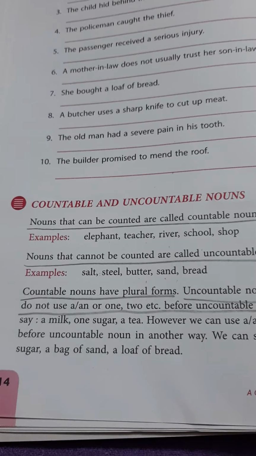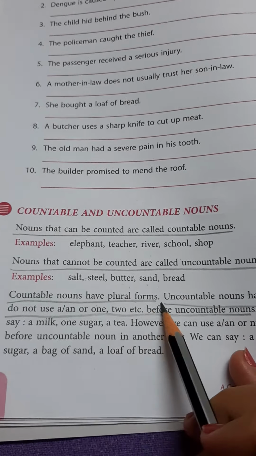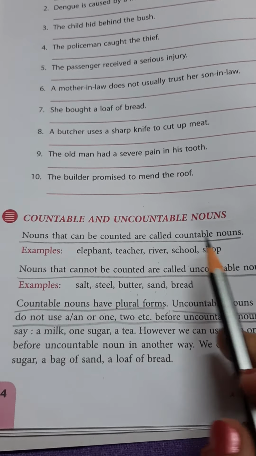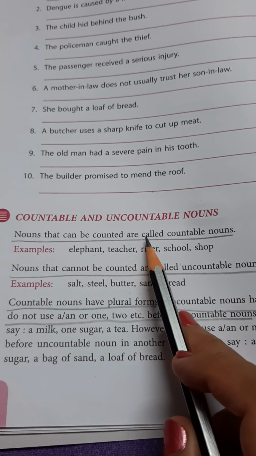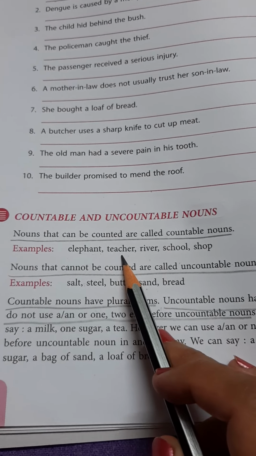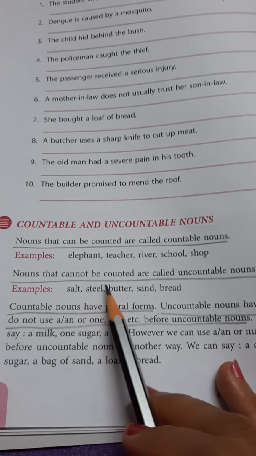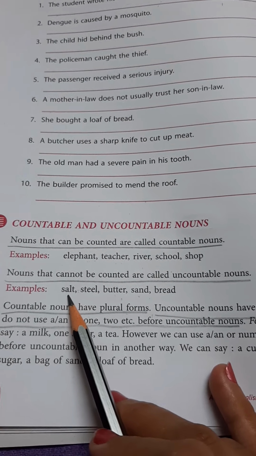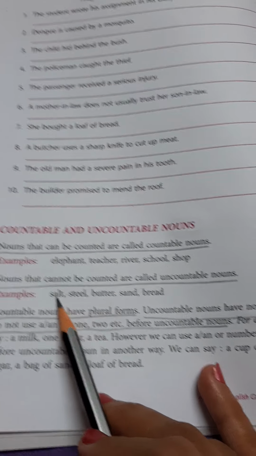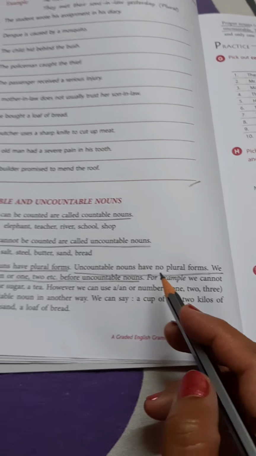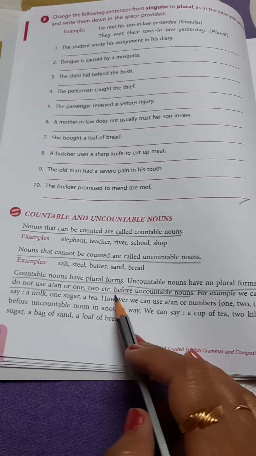Now you have to remember that countable nouns have plural forms because we can count them. If I say one elephant, then what will be its plural? Its plural will be elephants. That is more than one elephant. But uncountable nouns don't have the plural forms. Like salt cannot be written as salts in its plural form. It will remain salt only. So uncountable nouns have no plural forms, but countable nouns have plural forms.